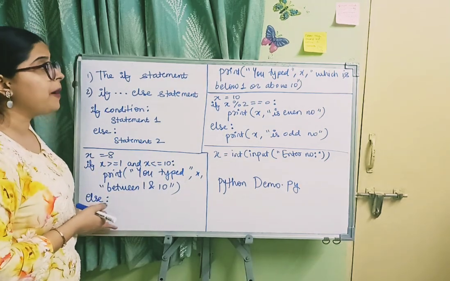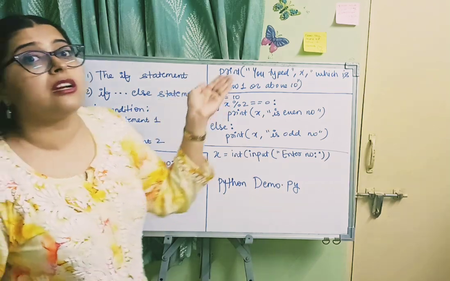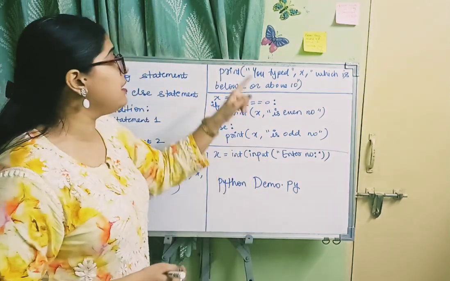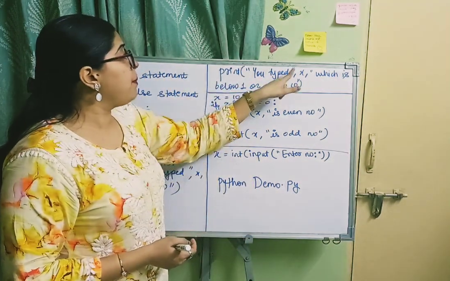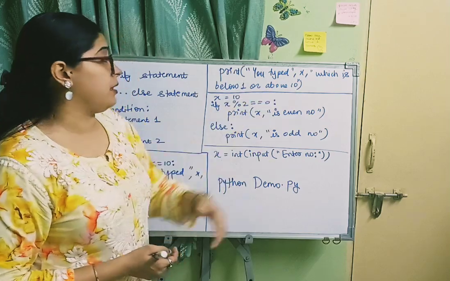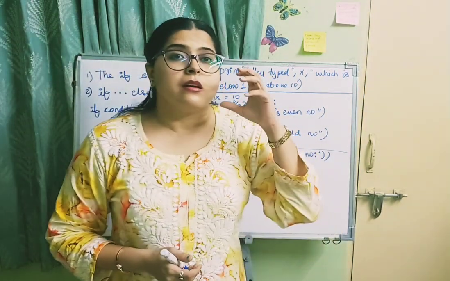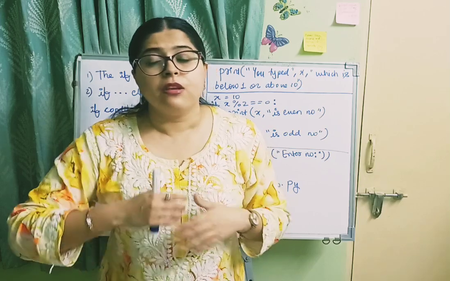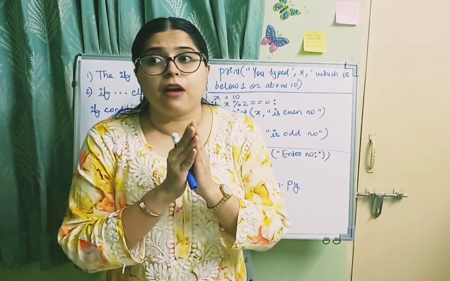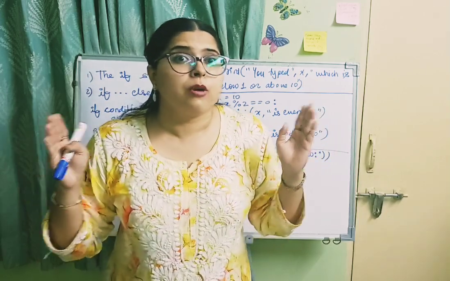So the else part will be executed. The statement under else will be executed, that is, print "You typed x which is below 1 or above 10." As I told in the previous lecture, print is an inbuilt function in Python which we are using to print our output on the monitor screen.